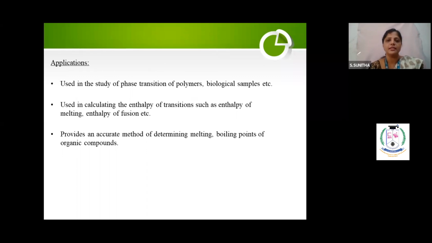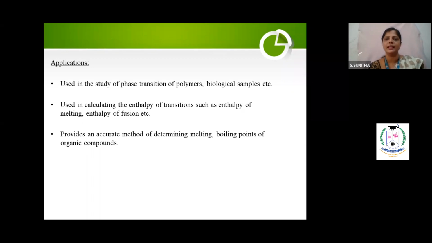Now the applications: it is used in the fast transition of polymers, biological samples, and in calculating enthalpy of transitions like enthalpy of melting, enthalpy of fusion, etc. By supplying the heat flow, you will record. And it is an accurate method for determining melting and boiling points of any organic compound. Compared to DTA, DSC gives very good, fine-tuned results, far better. So TGA, then DTA, and then DSC. Depending upon the requirement and the instrument size, everything will be costly only.